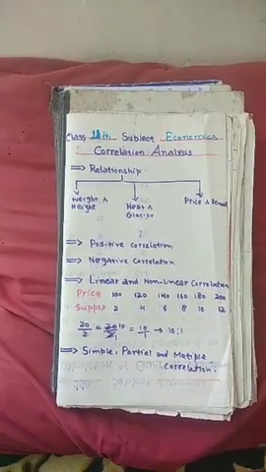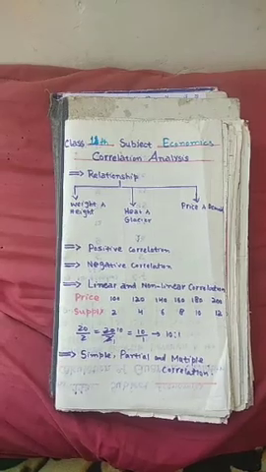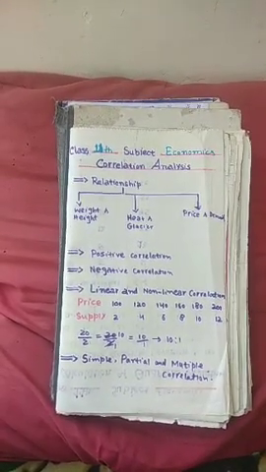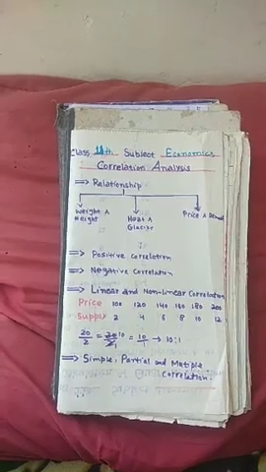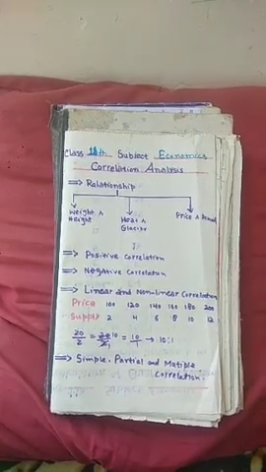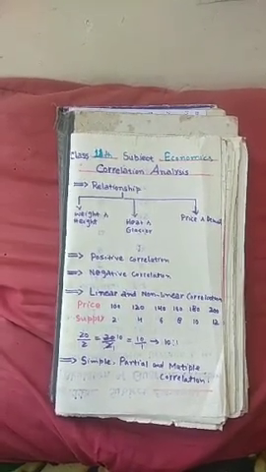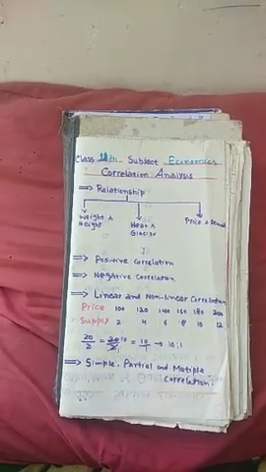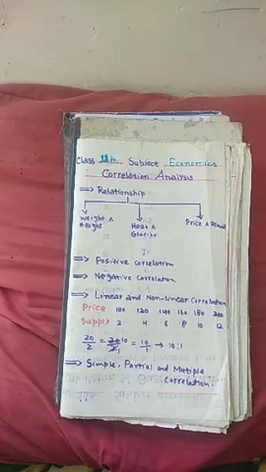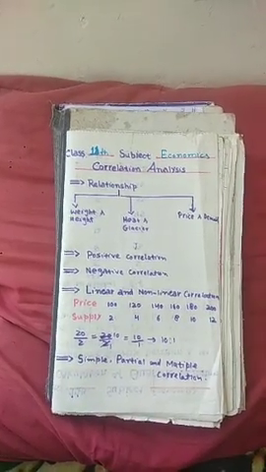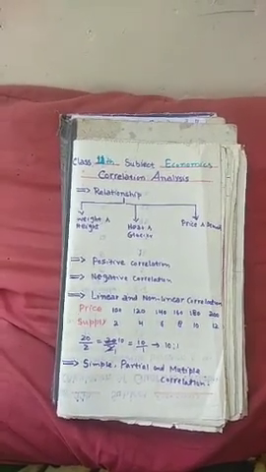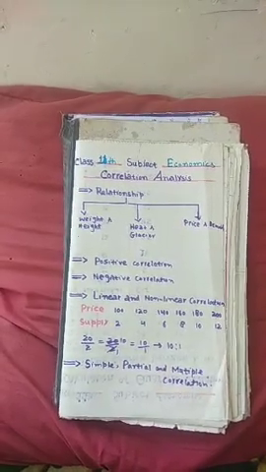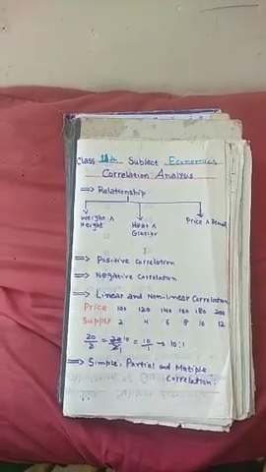For example, relationship between price and supply. When price increases, supply also increases. When price decreases, supply also decreases. Similarly, relationship between sale of raincoats and rainfall. As the rainfall increases, the sale of raincoats may also increase.